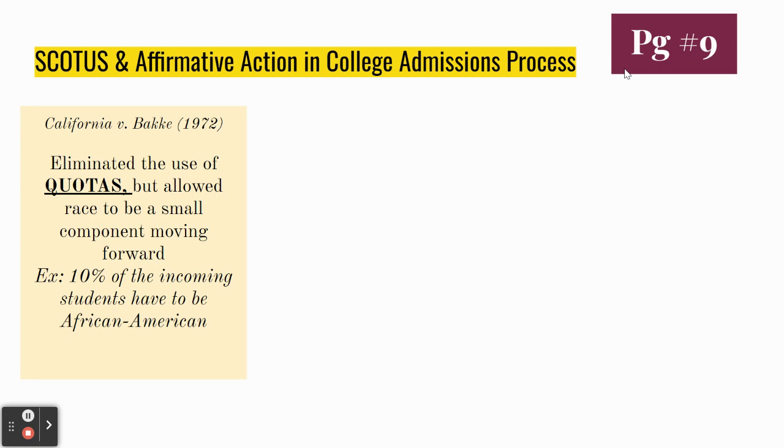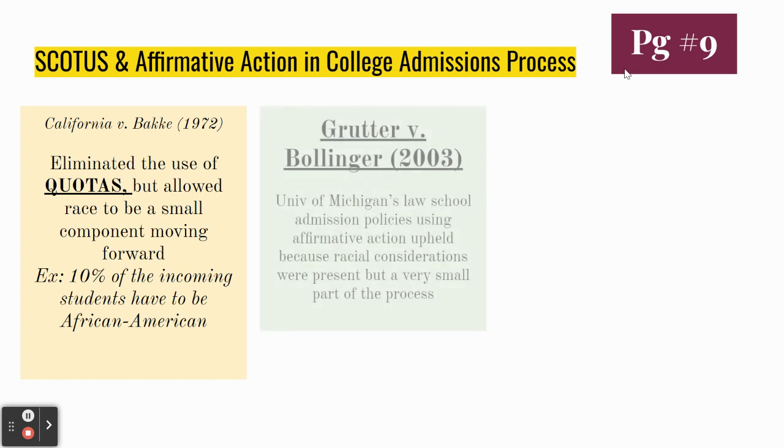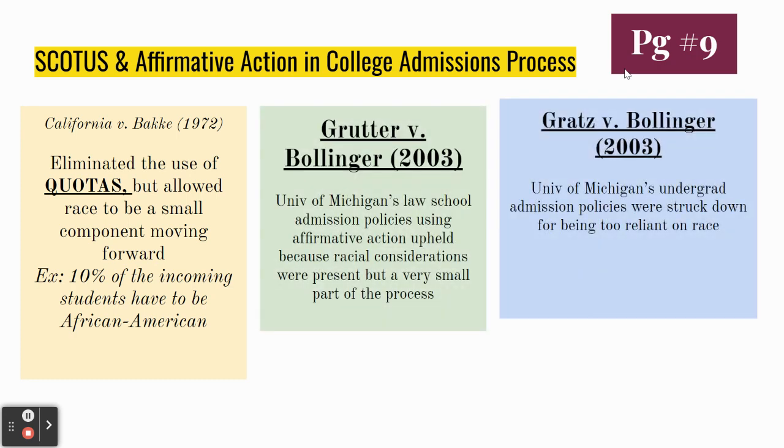So in this case, they felt like quotas were too much reliance on race, but they were leaving the door open to potentially allowing colleges in the future to craft an admissions system that would consider race to be a small component. But what this means is that ultimately they set themselves up for a never ending stream of cases in which individuals were arguing that race was too much of a factor in their college's admissions policies, because it doesn't really define what a small component is.